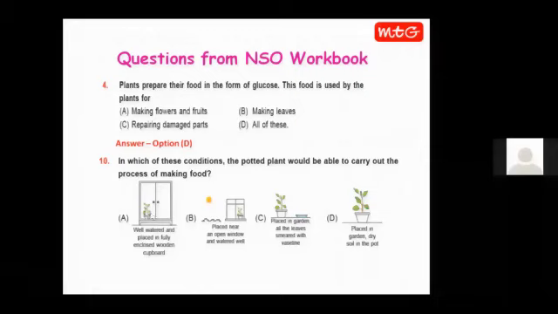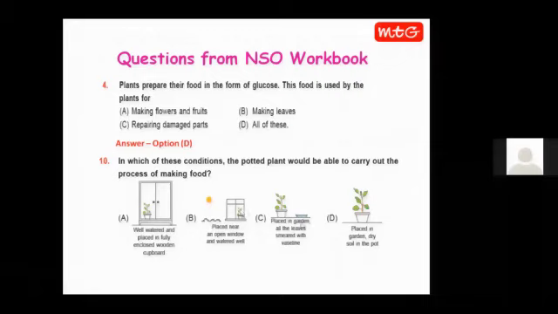One of the raw materials is missing, so the plant will not be able to make its food. Then in option B, the plant is kept near an open window and sunlight is also coming. So the plant is getting sunlight, it is getting air also, and it is well watered. So all the raw materials are there. The plant will be able to prepare its food.